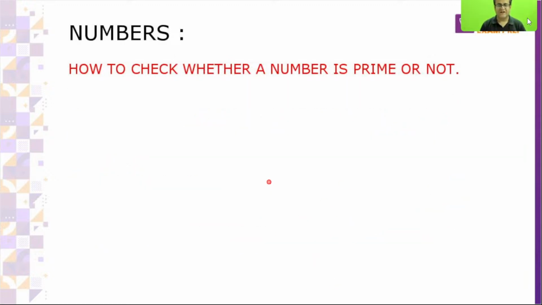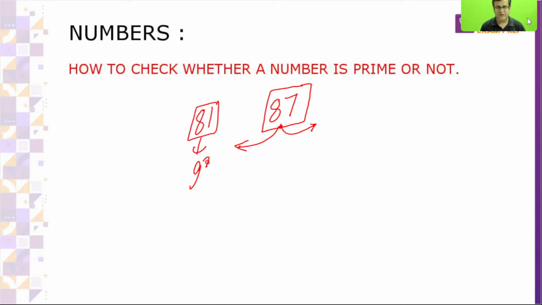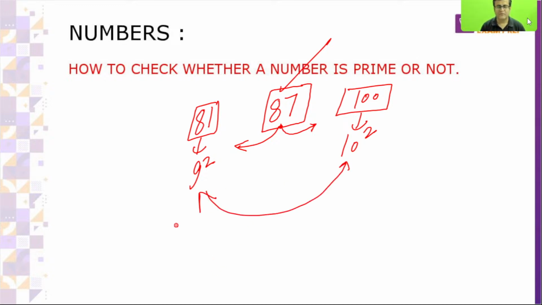Let's come to the next topic. How to check whether a number is prime or not? Let's take the number 87. Is this number prime or not? What should I do? I will have to take the perfect squares around 87. It lies between 81, which is 9 square, and 100, which is 10 square.